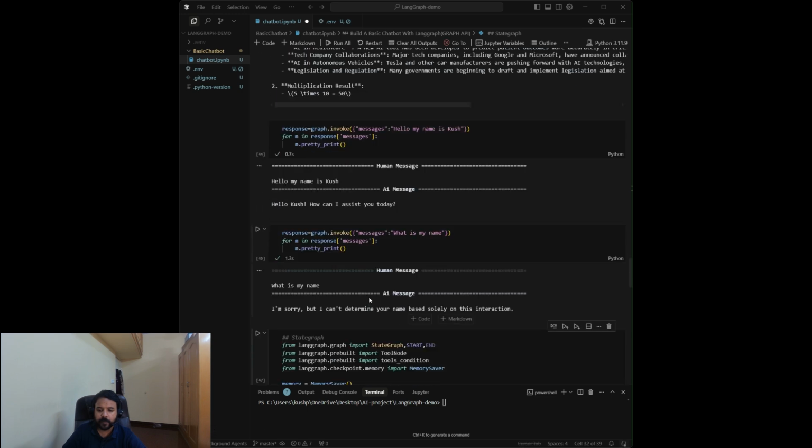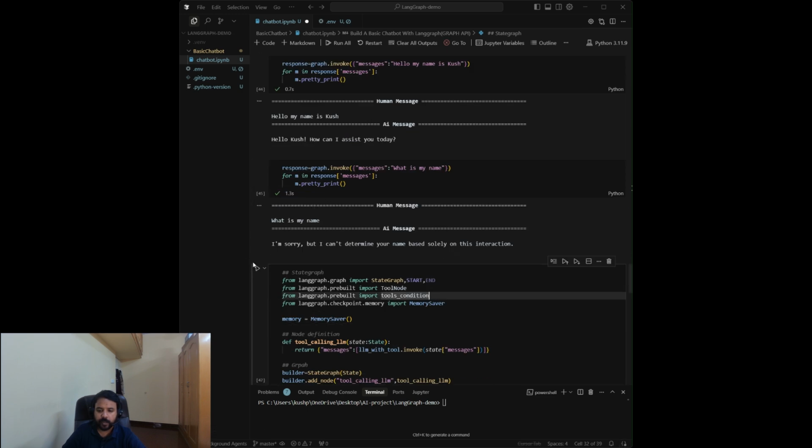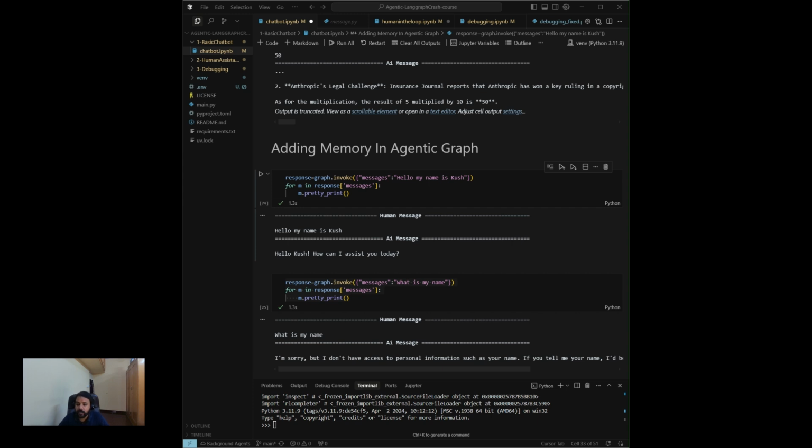Let's restart the kernel and execute it again. So now we are done with tool calling of our LLM chatbot. Now we'll give a memory to our tool bot. Currently our chatbot is not able to recall the past conversation.